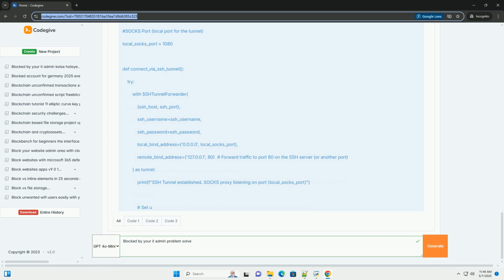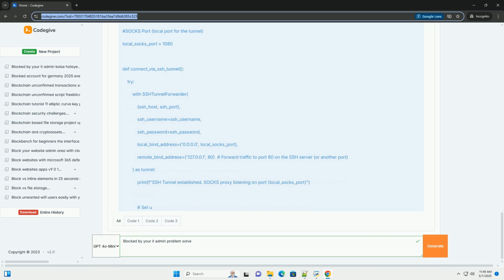2. Check Event Viewer, Windows. The Event Viewer is your best friend. It logs detailed information about system events, including application errors and security alerts. To access it, press Win+R, type eventvwr.msc, and press Enter.